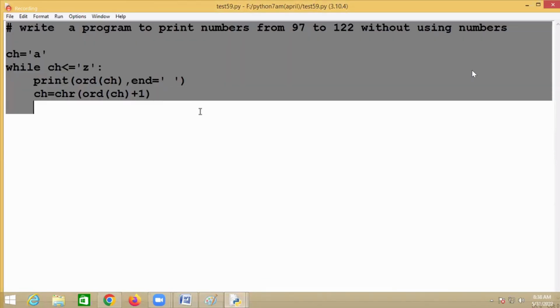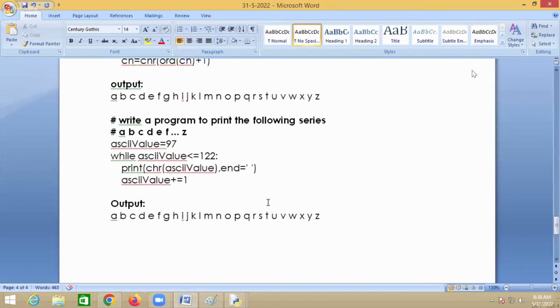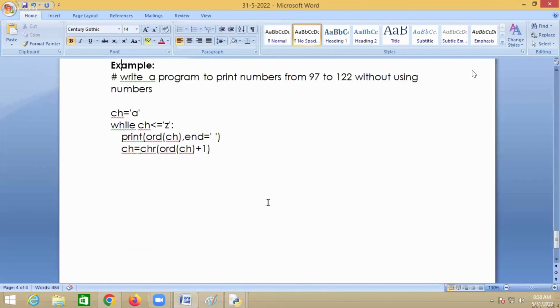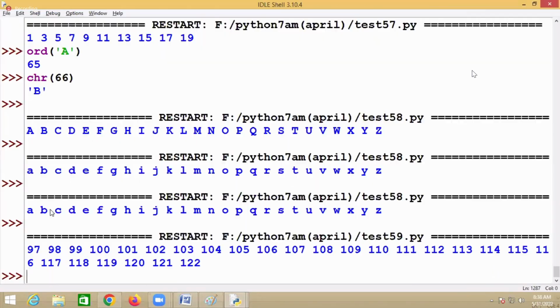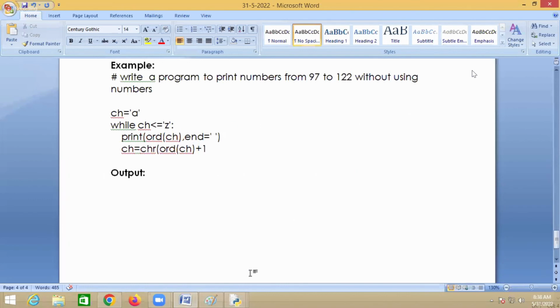This is getting all the numbers. We are printing numbers from 97 to 122 without using numbers. Without using numbers, we printed all, right? And this is the output of your code now, right? So all the numbers from 97 to 122.